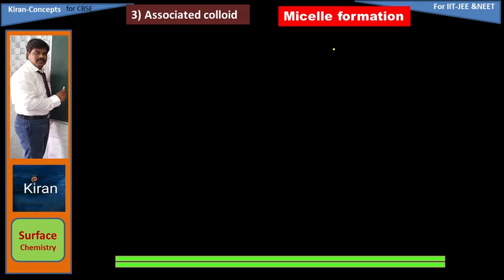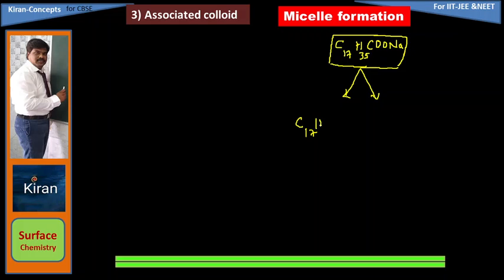Associated colloid. For example, I am taking one soap molecule, C17H35COONa, sodium stearate. C17H35COONa is one molecule of soap. Many such molecules combined together give you a soap material. When it is placed in water, it decomposes into two ions: one is C17H35COO minus, another one is Na plus.